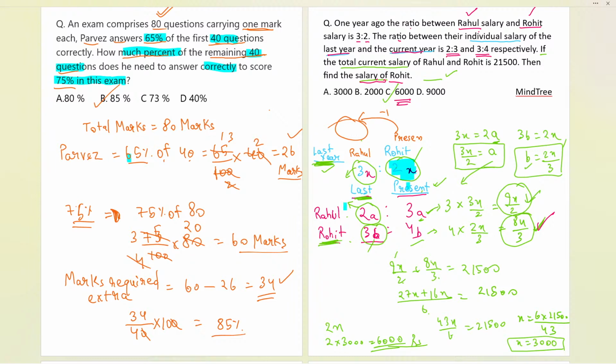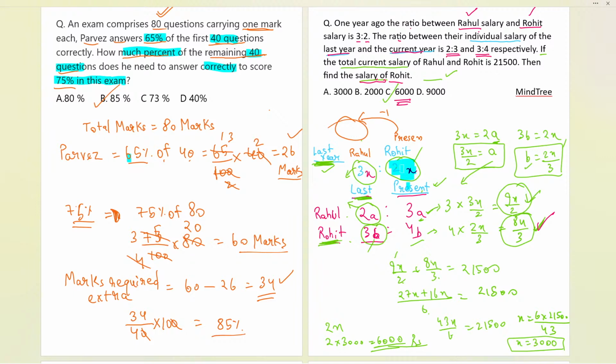Now, Rahul's salary is basically, Rahul is having a ratio of 2:3. So the common factor should be the same. A, common factor same we have taken. For Rohit, common factor B only we have taken, which is same. And for last year also, the common factor is X we have taken. Now if I talk about last year, this last year and this last year, it is same now.